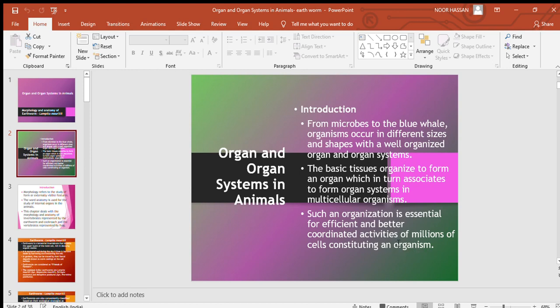If an organism's body consists of millions and millions of cells, there should be coordinated activities, and these activities also must be performed in an efficient and better way. So for that, this organization is very essential.